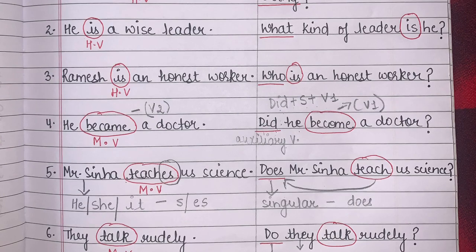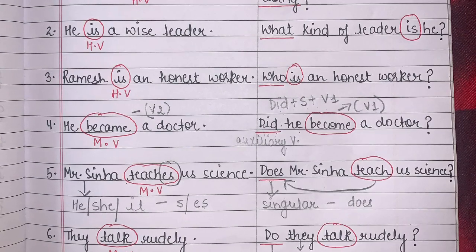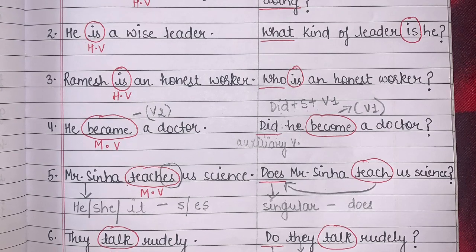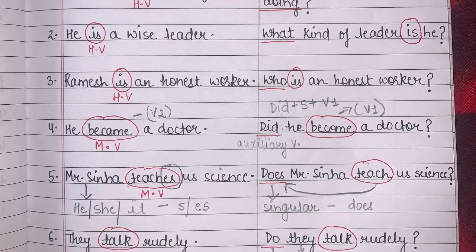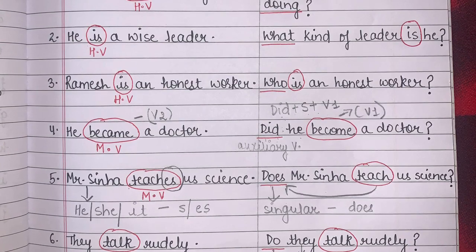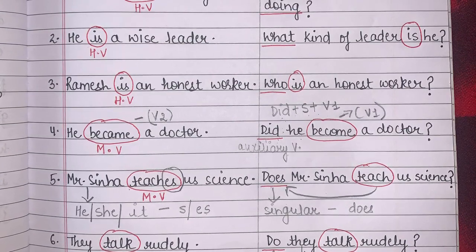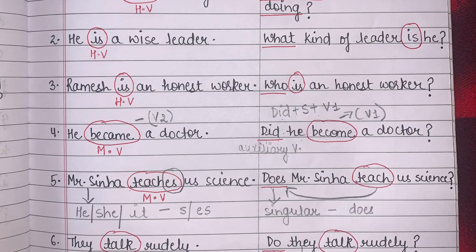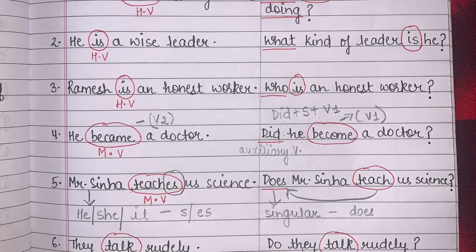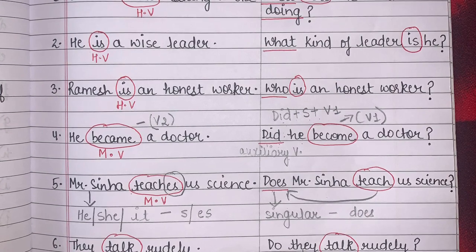Okay, what kind of leader is he? Most of the time we say, are you crying, right? Whenever we are asking a question, you are crying, full stop. Are you crying? Question mark. So this is how we are transforming. Okay, he is a wise leader. What kind of a leader is he? So here I have used what in order to make it a question.